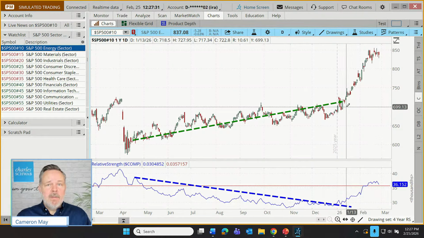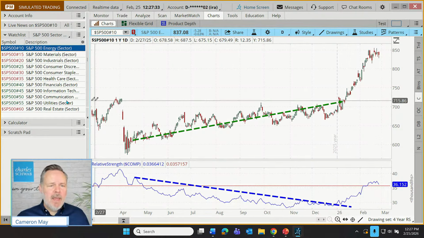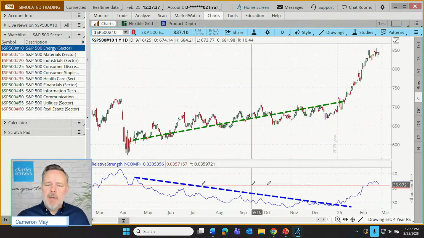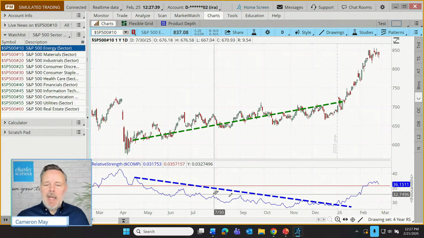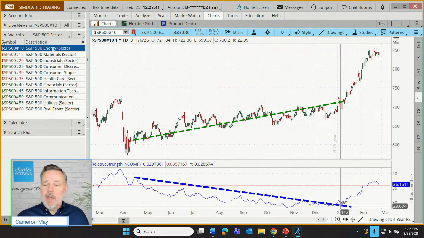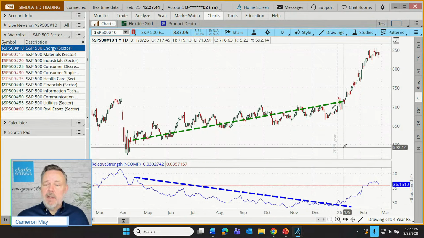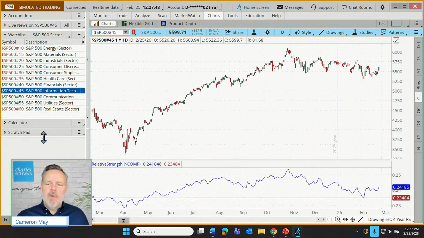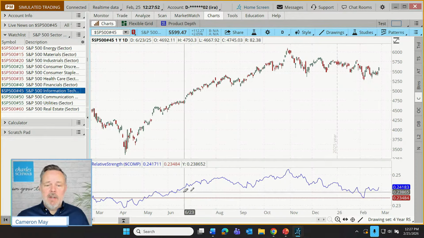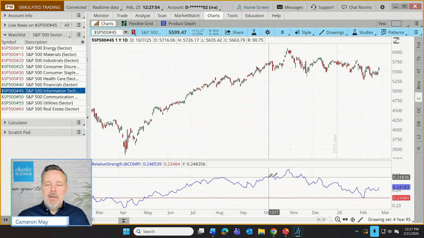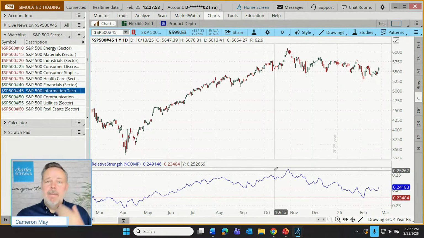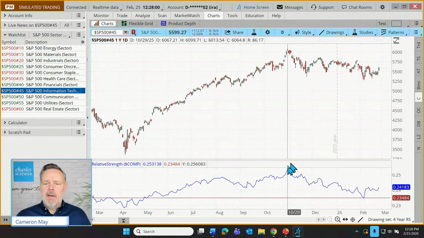And what's been interesting about that? Well, let's do a comparison. We can see what energy has been doing, was lagging behind everybody else, and then started to show signs of life just as we moved into 2026, and then that really took off. At the same time, what was going on with technology, which had been leading the charge? You can see technology outperforming the S&P 500, really contributing to its net performance for the year.